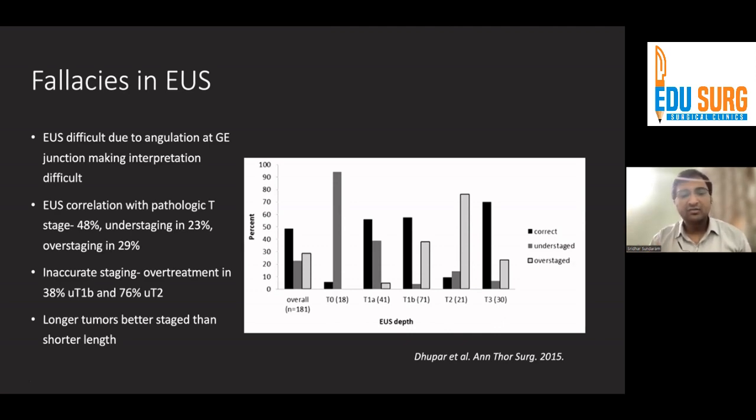Again, longer tumors are better staged than shorter tumors. So if there's a small tumor, it becomes difficult to stage and is often overstaged. And maybe the patient may undergo a more radical surgery than what is actually required.